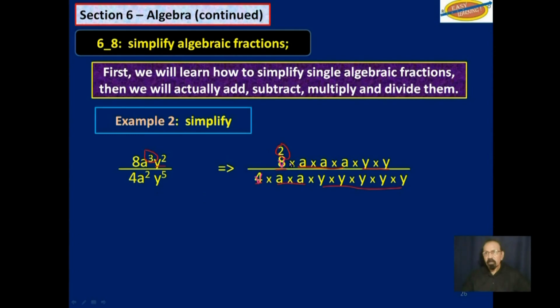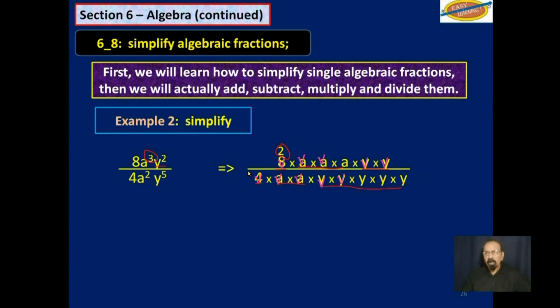Let's look at the a's. We have one a there with one down here, another one there with another one down there. We don't have any more below. So let's go to the y. We have a y there and another one here, and then one there and one there. And that is about all that we can cancel out or reduce.